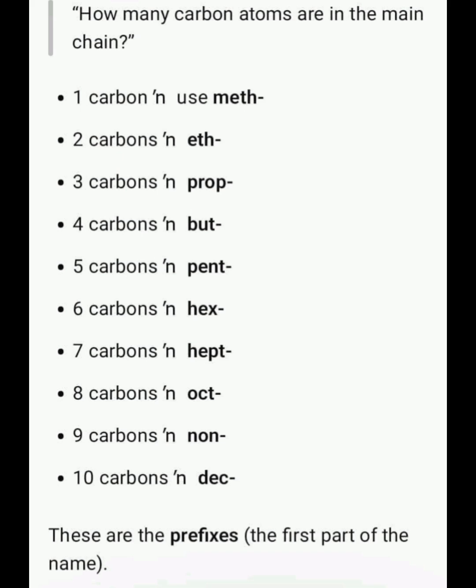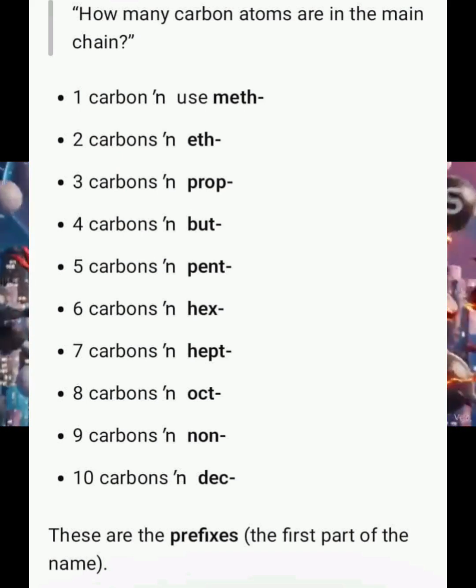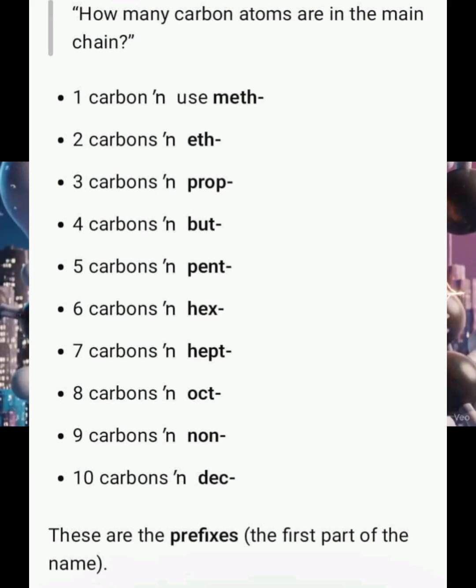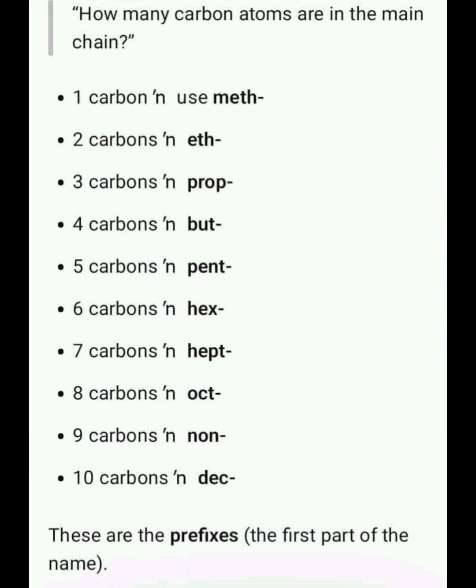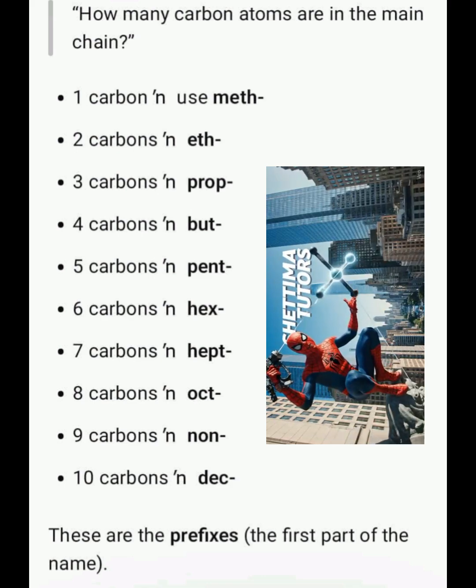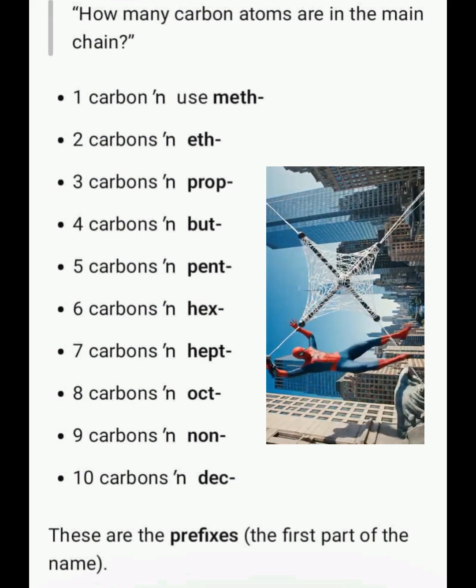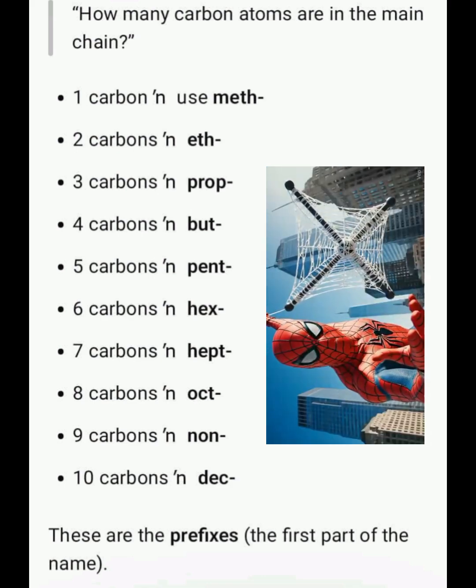Hydrocarbons are named based on the number of carbons in the chain. The carbon atoms in the main chain give you the basis of the naming. One carbon is meth, 2 eth, 3 prop, 4 but, 5 pent, 6 hex, 7 hept, 8 oct, 9 non, and 10 dec. These are the prefixes used.